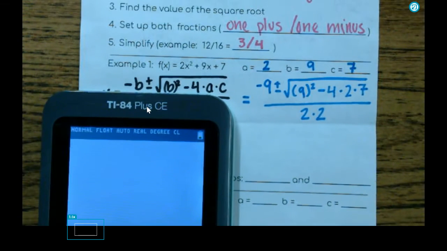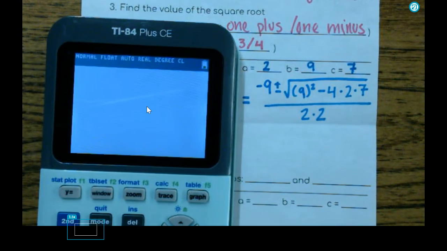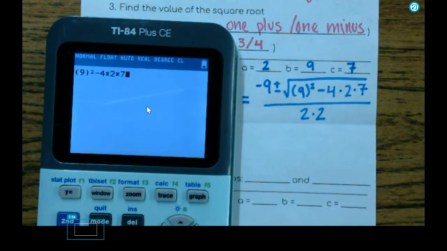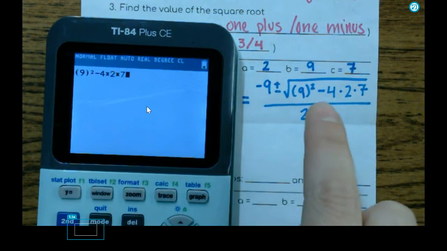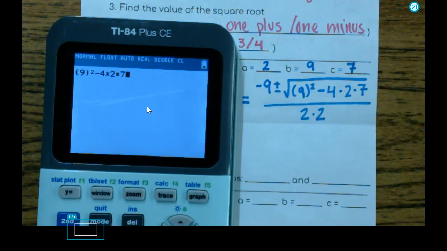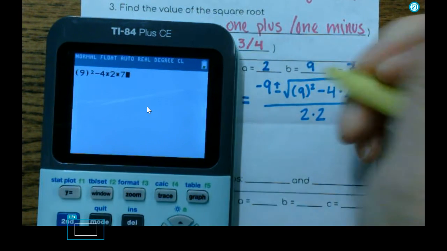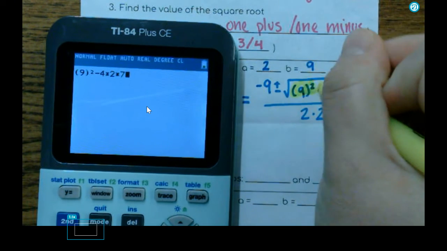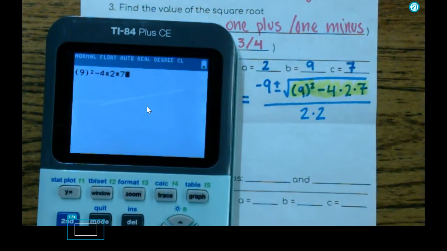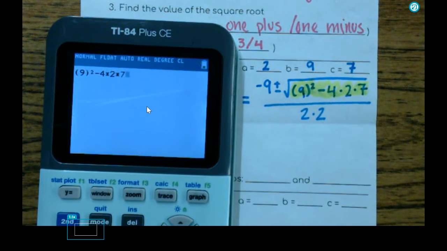I'm going to do it in a calculator just because I think that's what most of you guys are going to do. So we're going to do 9 squared minus 4 times 2 times 7. So all I'm typing into my calculator is what's underneath the square root. I'll even highlight that for you. So all I'm typing into my calculator is this. I'm going to hit enter, and I'm going to get 25.